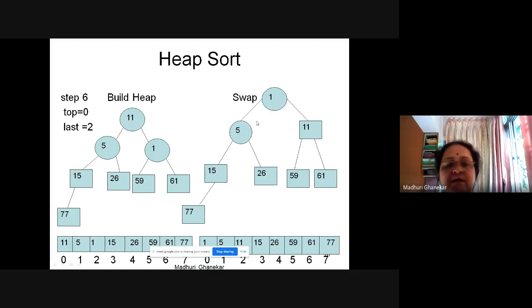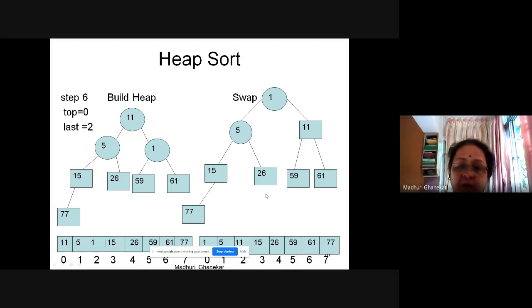Obviously again the heap property is disturbed, so we need to swap those two to construct the heap. The same thing has been represented in the array: 1, 5, 11, 15, 26, 59, 61, and 77.